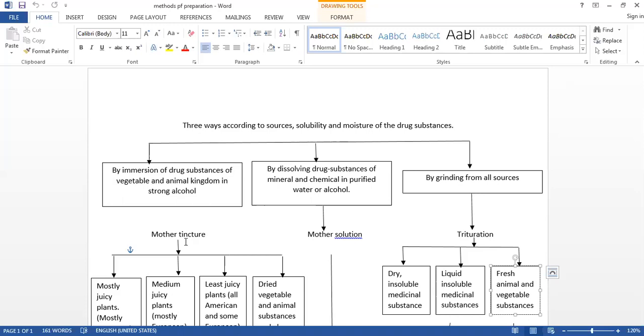It is said that our vital force is dynamic. So to cure that disease, we should use dynamic medicines, and that's why we are doing the potentization. If you are using the mother tincture directly, this may cause certain disturbances in the vital force.